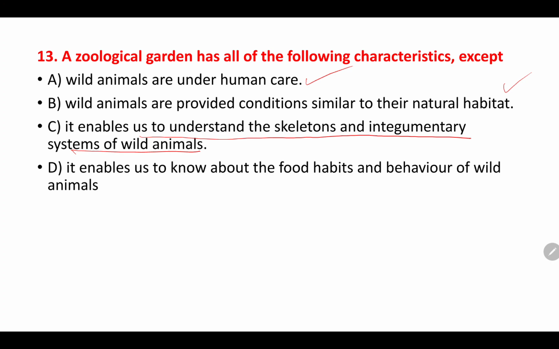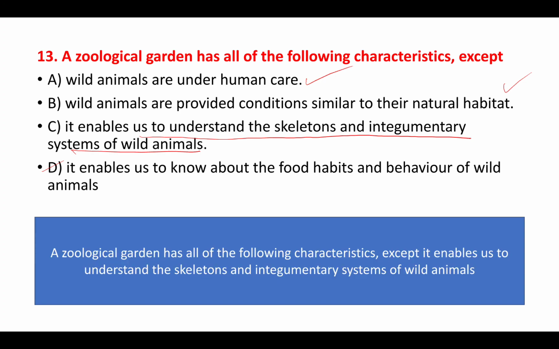See, a zoological garden has certain characters. You can see the habitat, food habits, behavior, everything that they have given in the option D, right? But you cannot see the skeletons. They are live animals, right? You cannot see the integumentary systems of the wild animals in a zoo. Hence, a zoological garden has all of the following characters except option C. So, option C is the incorrect one.